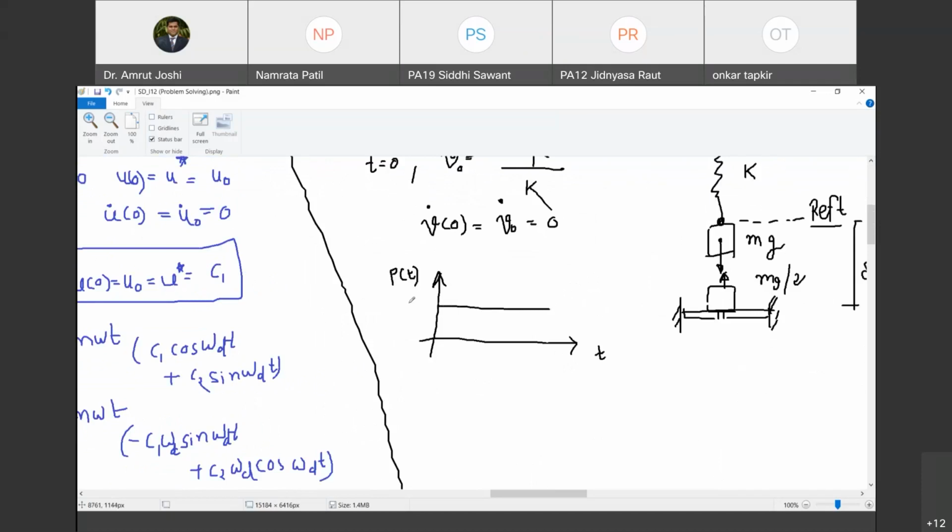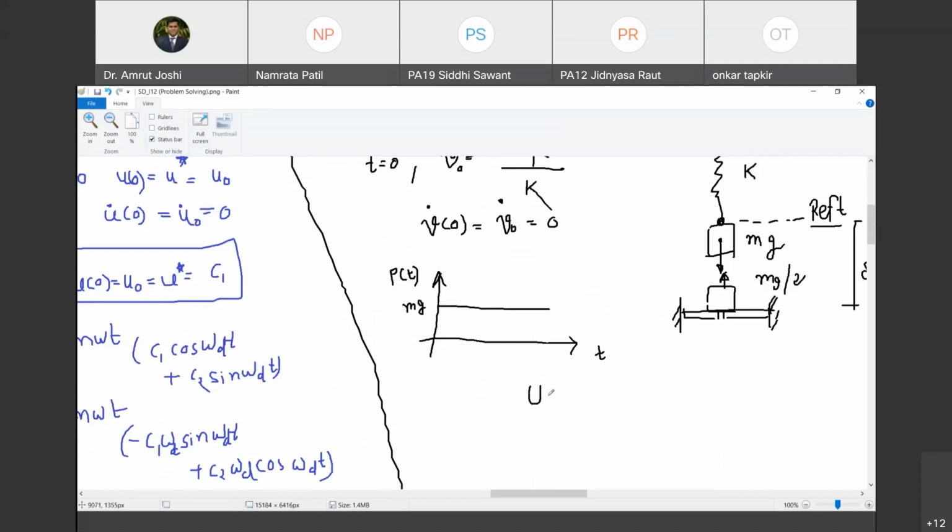So therefore, will this be the force diagram? Do you agree with me? Suddenly applied force at time t equal to 0 is the model for force here. Happy? So how do I write this in our standard format? कैसे लिखेंगे आप? कैसे लिखते हैं?